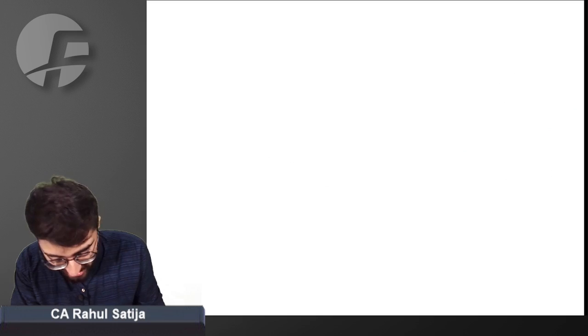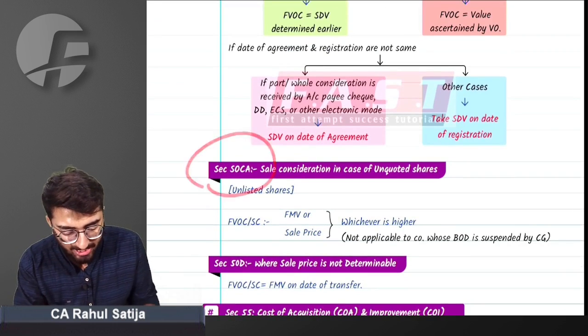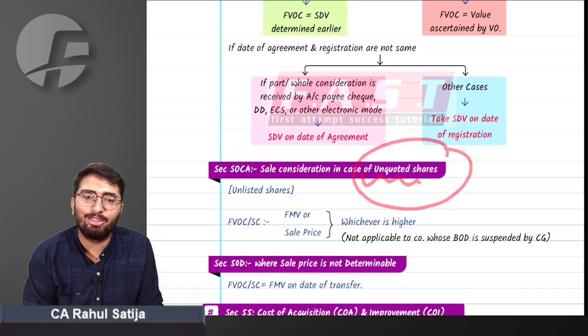Yes, sir, we did understand what you are trying to say. This was a simple case of immovable property. Then we have Section 50CA. In case of unquoted shares, how will we calculate FMV?